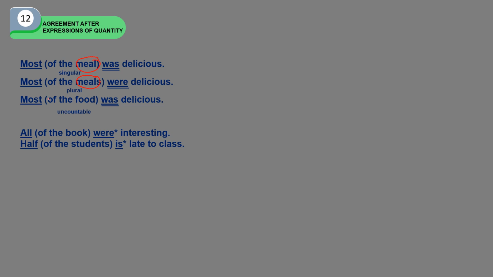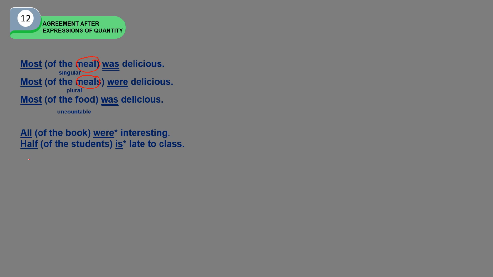And most of the food was delicious. In this case, as previously, most is not a noun, so the verb must agree with the object of a preposition beginning with of, in this case, food. It is an uncountable noun, so the verb must be was. Or it can also be is.